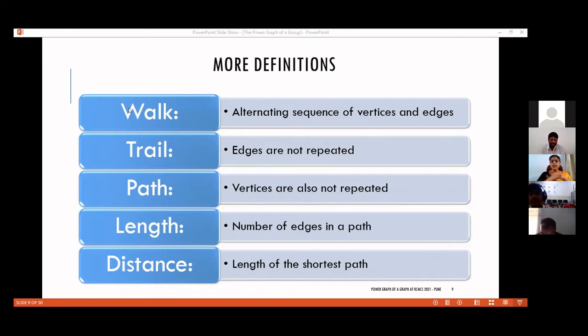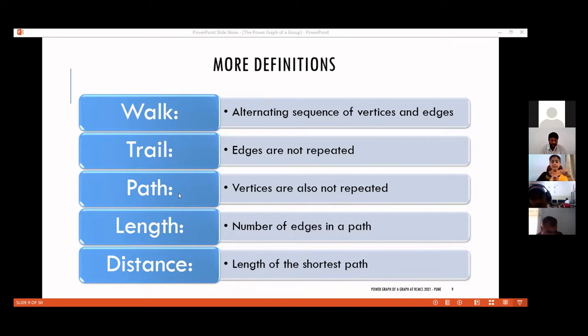In a walk, if no two edges are repeated, we call it a trail. That is, once you have used an edge, you should not use that again. But vertices can, of course, be repeated. Edges are not repeated. Such a thing is called a trail. So a trail is a special kind of walk. And again, if vertices are also not repeated, what you get is a path.